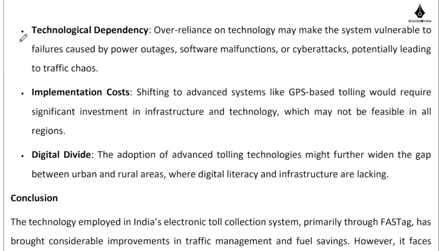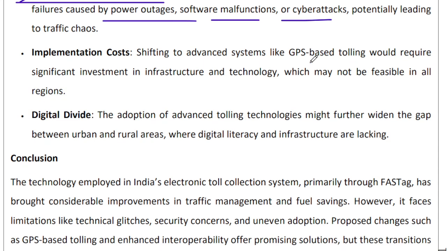There will be even higher technological dependency, and any failure in this technology will cause a significant amount of revenue loss for the government, because the vehicles will anyways pass on the highway then, right? So the idea is that if there is a power outage or a software malfunction or a cyber attack, then that could result in significant revenue loss for the government.